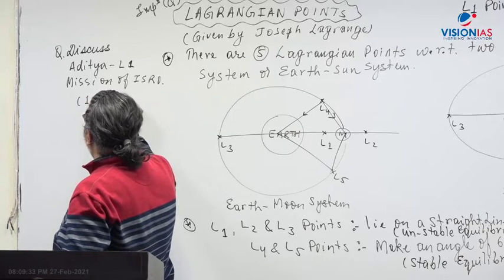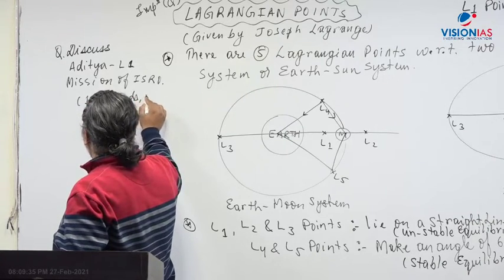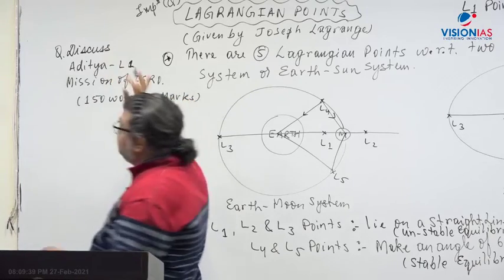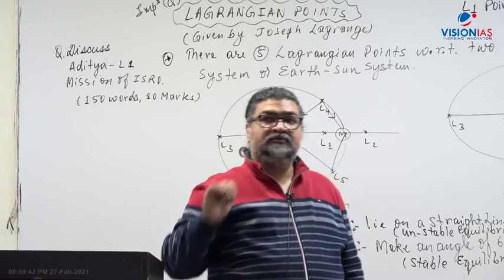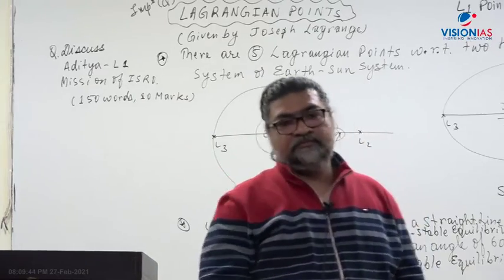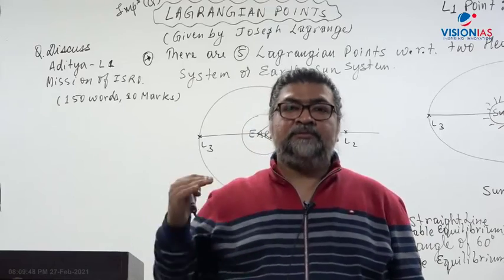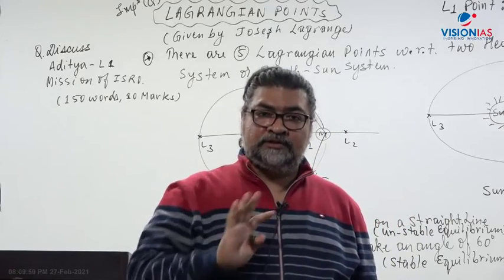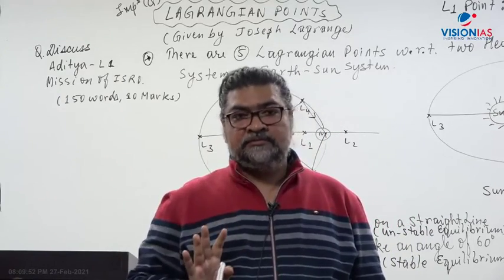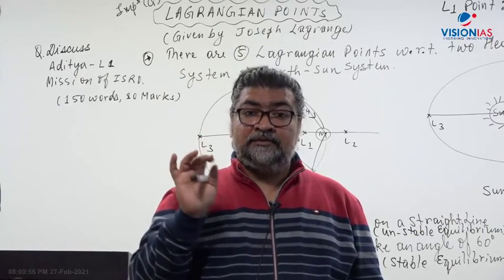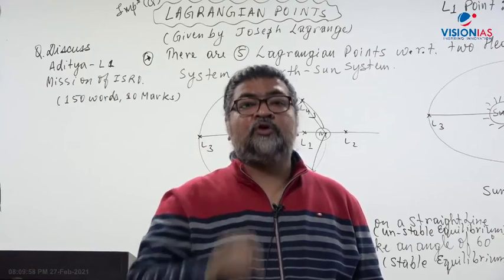You have to write in 150 words. You have to sketch everything of the Aditya mission. Go and visit the ISRO site, read about the Aditya mission, and write in your own words with the names of the instruments and everything. And please also write this kind of question and answer in your note copy.